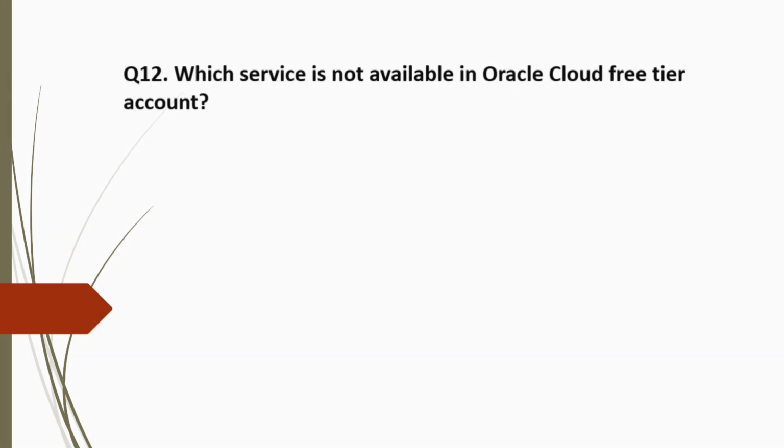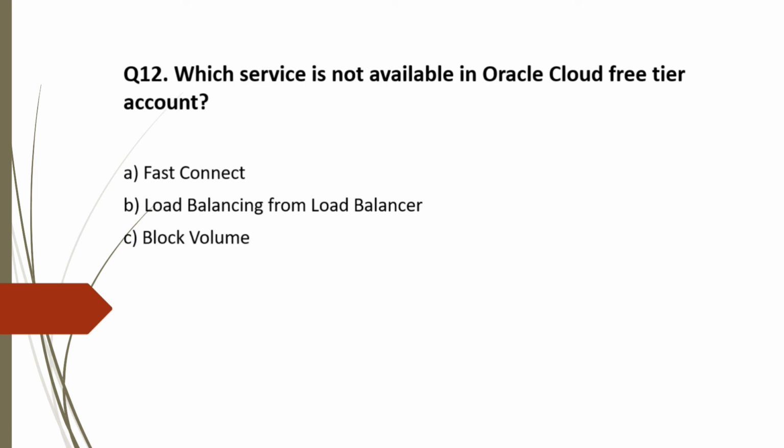Question 12. Which service is not available in an Oracle Cloud free tier account? And the options are A, Fast Connect, B, Load Balancing from load balancer, C, Block volume, and D, Autonomous database. Now analyze the options. Option A, Fast Connect. This is not a free service, so you won't be able to use Fast Connect in the free tier. So this is the correct option.